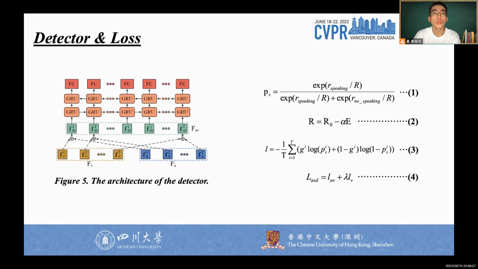The multimodal features FAV obtained by summing the visual feature FV and audio feature FA are inputted into the speaker detector. The architecture of the detector is shown in Figure 5. First, the bidirectional GRU models the temporal context information of multimodal feature FAV. Next, a fully connected layer predicts whether the candidate is speaking.